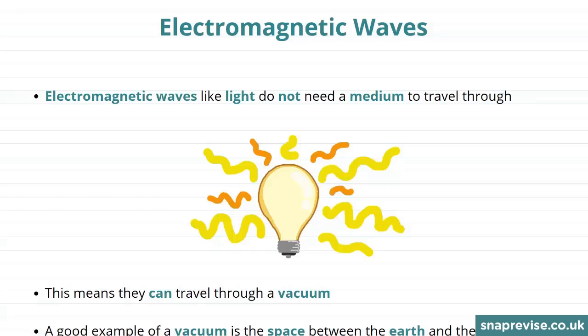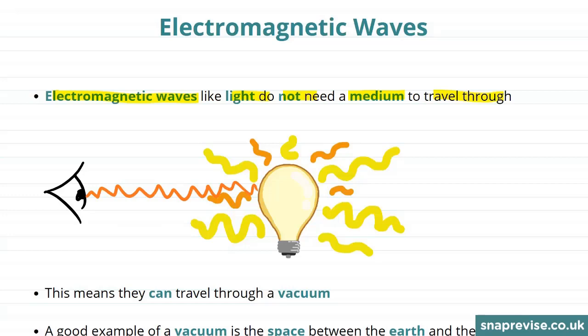It turns out that electromagnetic waves like light do not need a medium to travel through. So for example, typically when we see a light bulb, of course we're sat here on Earth and we take a look at the light bulb and we see the light coming from it. And we know that for our situation on Earth, this light is travelling through the air between us to reach our eye. But even if the air wasn't there, if there was nothing there at all, the wave would still be able to travel from the bulb to our eye.